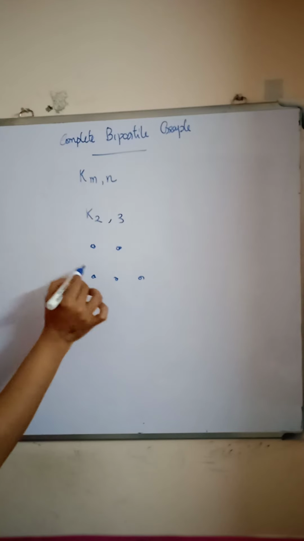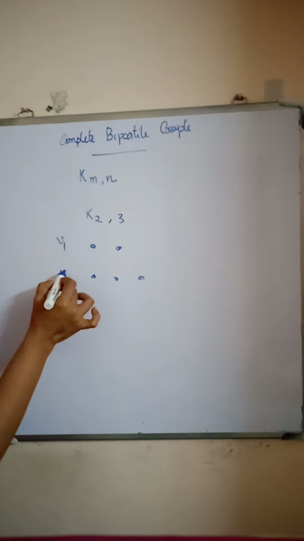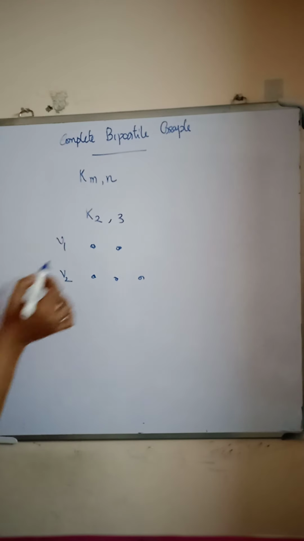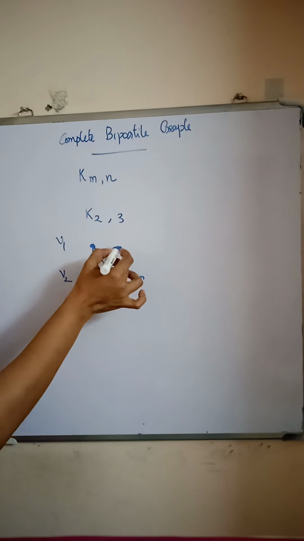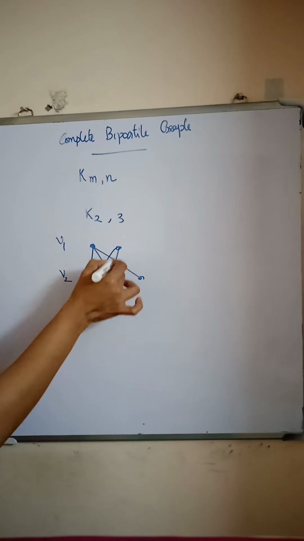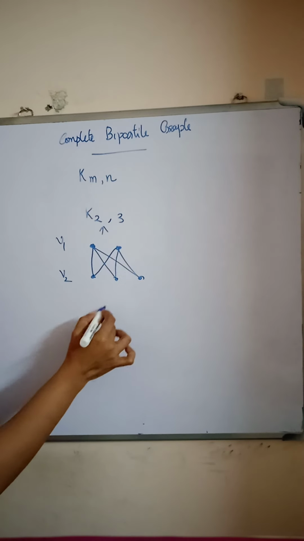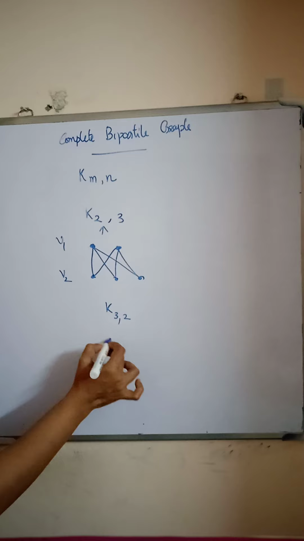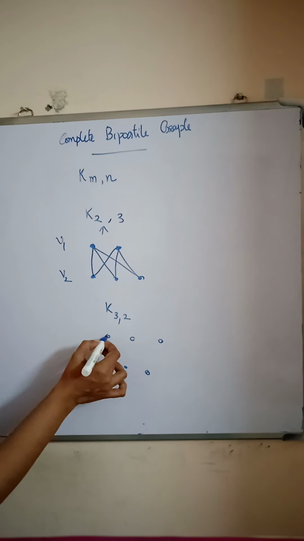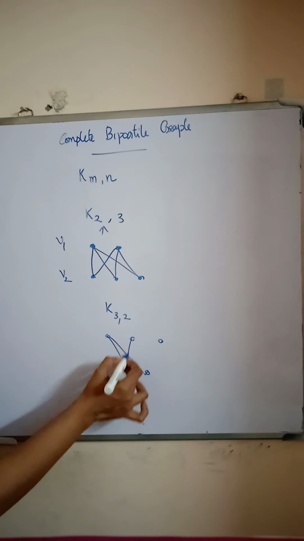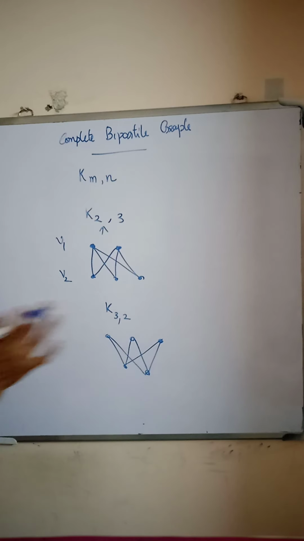So every vertex in the set V1 is connected to every vertex in the set V2. V1 is connected to all the vertices in V2. Also V2 is connected to all the vertices in V1. So this is the complete bipartite graph K2,3. What is K3,2? The first vertex set has three vertices and the second one has two vertices. Then join each vertex in V1 to V2. Then we get K3,2.